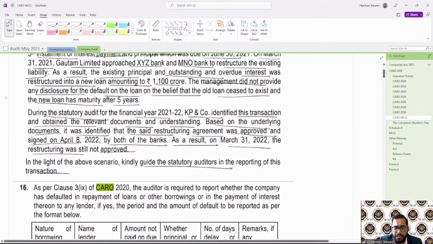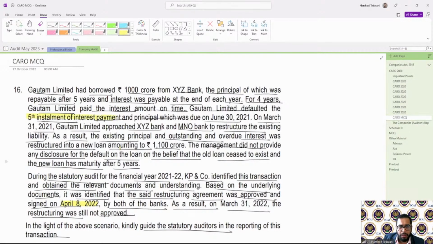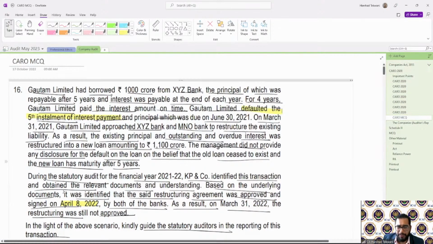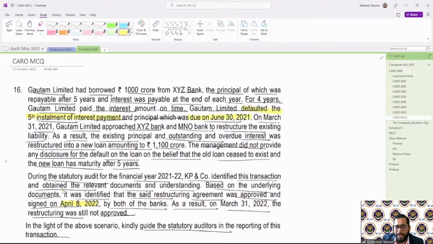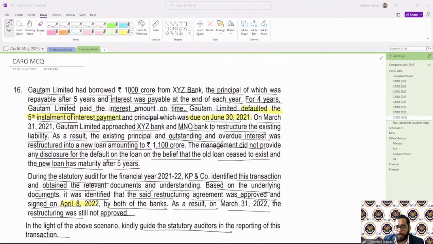As on 31st March, the restructuring had not happened. The restructuring was signed on 8th April. There was a default on the last payment installment, the fifth installment of principal, which was due on 30th June 2021. What should be the reporting here?